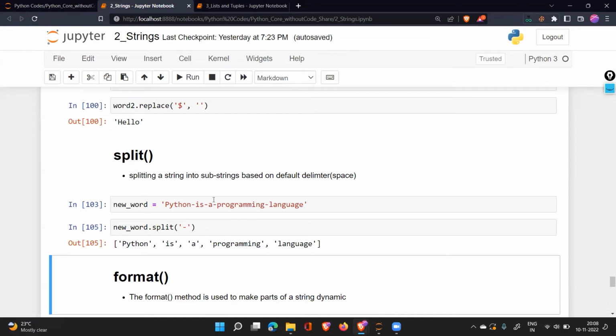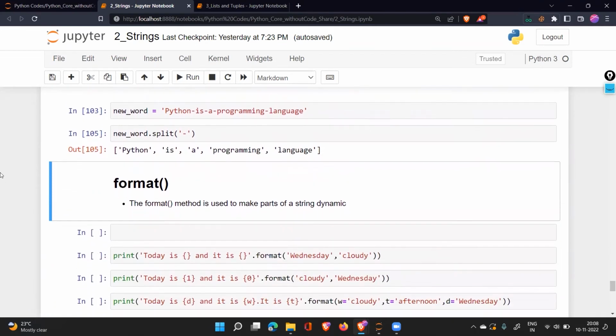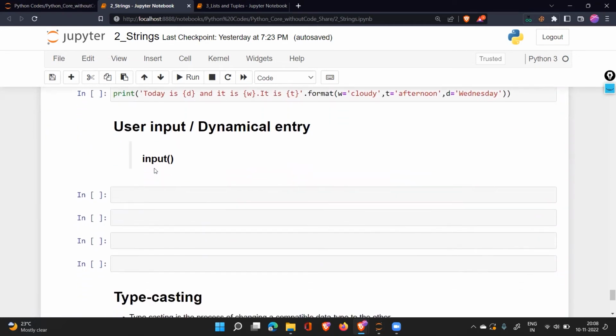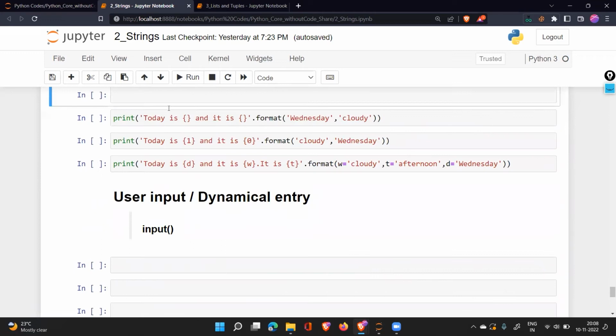That is how it gives us the data. And these are all very important processes. Once we go ahead and do the actual projects and assignments, we'll understand the importance of them. This was the split for us. After the split, you have another thing which is called format. So before format, we need to understand two things. First I'll talk about this input, then I'll explain the format.